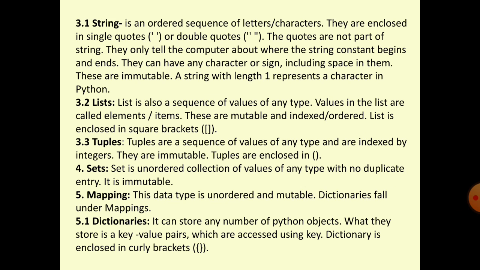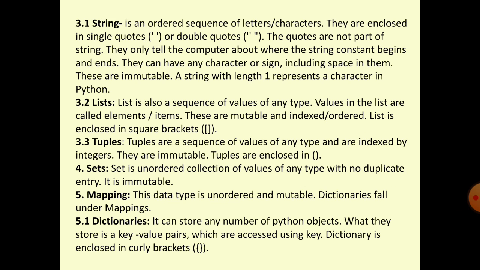If you want to make a variable name and store your name, you will write name equal to, double inverted comma, write your name, then close the double inverted comma. The double inverted commas are not part of the string value. It is just a syntax, a grammar rule. You have to enclose the string value in double inverted commas.